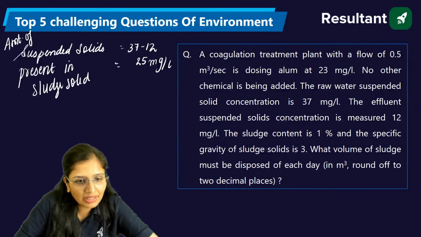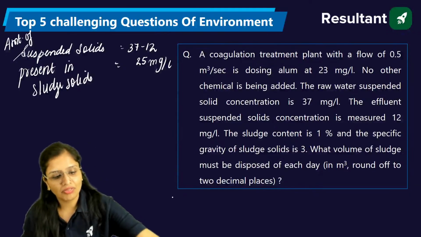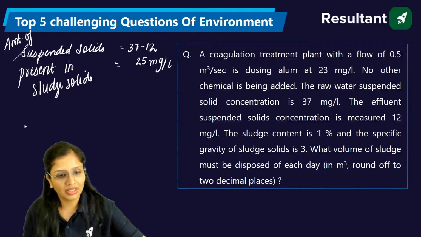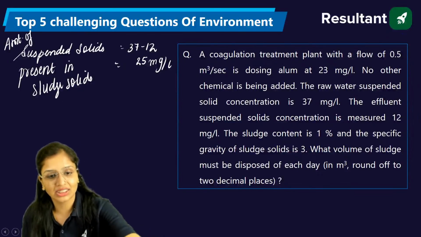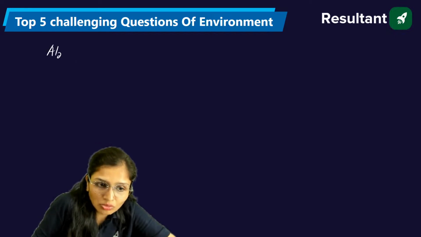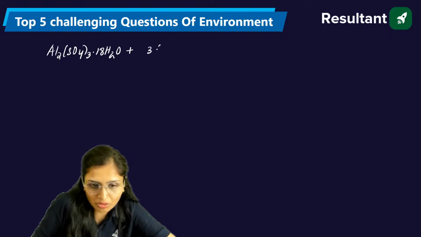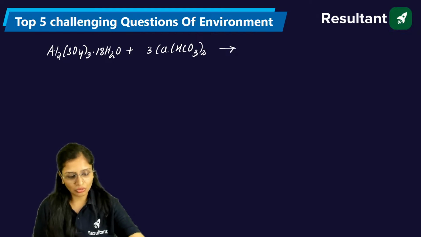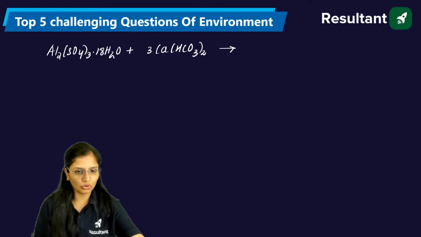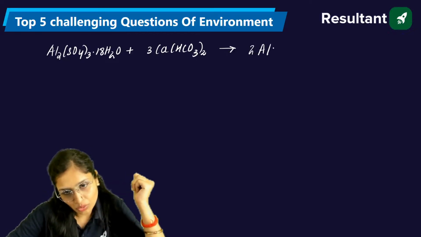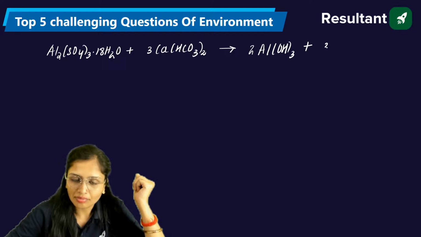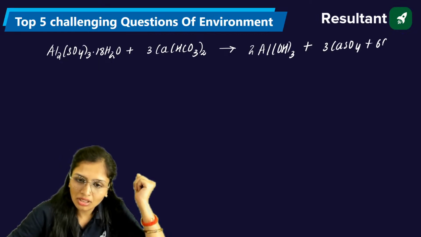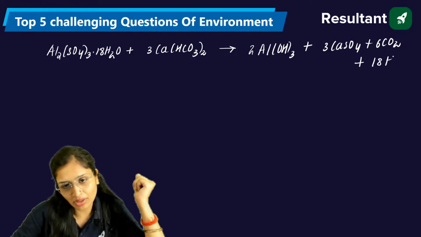Okay. Similarly, we will calculate for alum. For alum, we need to know the reaction. I always advise students to kindly remember the reaction. It is very, very important. Al2(SO4)3 in a balanced form, otherwise no use. You know that it requires alkalinity. If you don't provide alkalinity, alum will not function. And this year, in the afternoon session, they have already asked a question. So it's not that they can't ask. So it gives 2 aluminium hydroxide, calcium sulfate, carbon dioxide, and water.